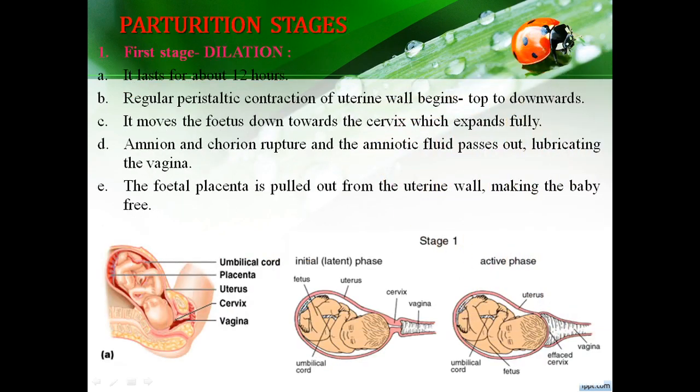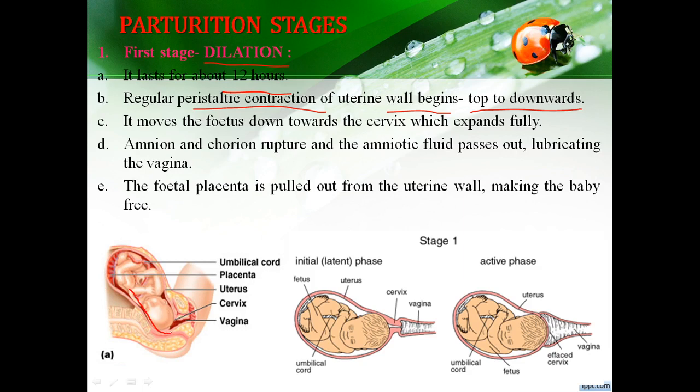In the first stage, the dilation phase, what happens? It lasts for about 12 hours. Regular peristaltic contraction of the uterine wall begins from top to downward. This peristaltic contraction of the uterine wall forms from top to downward and moves the fetus downward. You can see here the fetus starts moving downward, towards the cervix region.